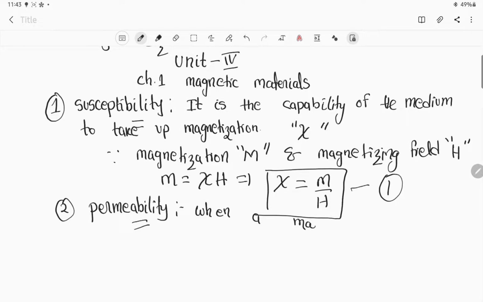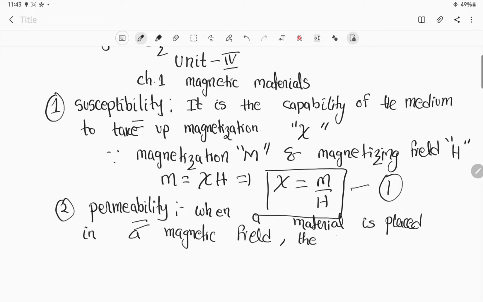When a material is placed in a magnetic field, the degree to which the magnetic lines of force can penetrate in the medium is called permeability.